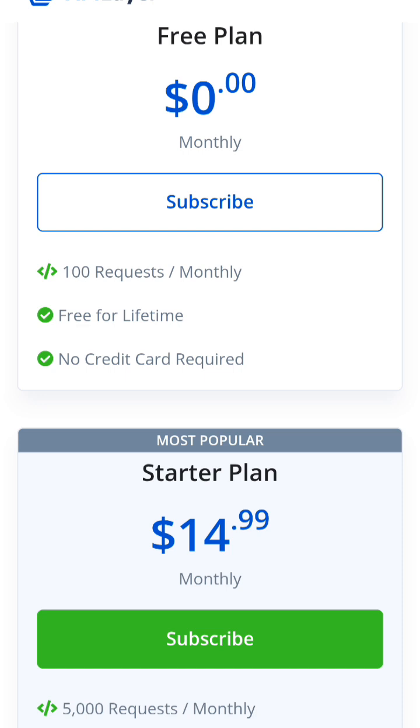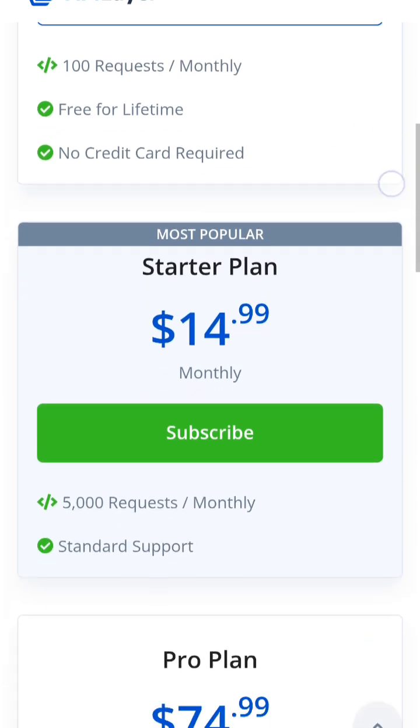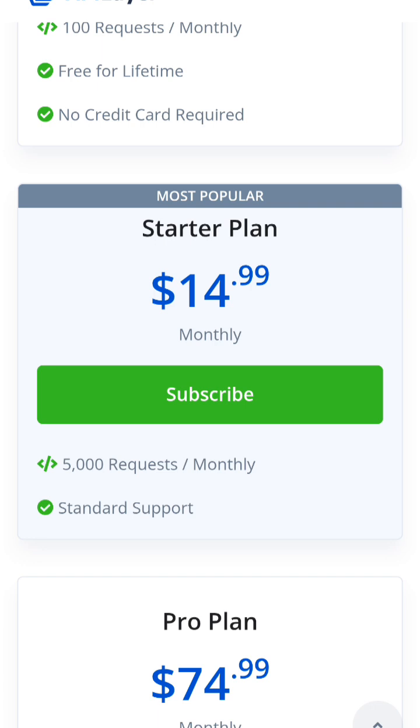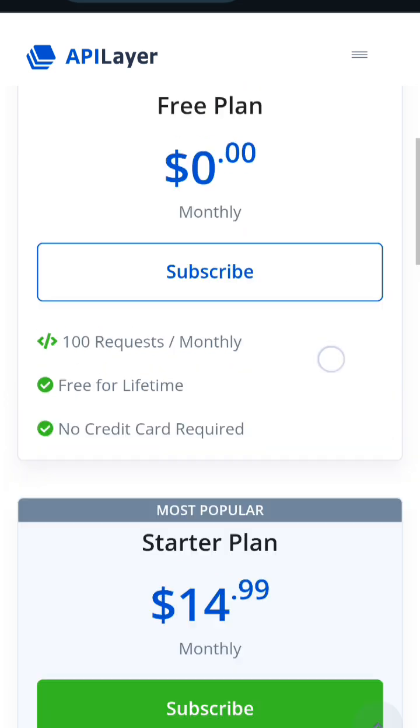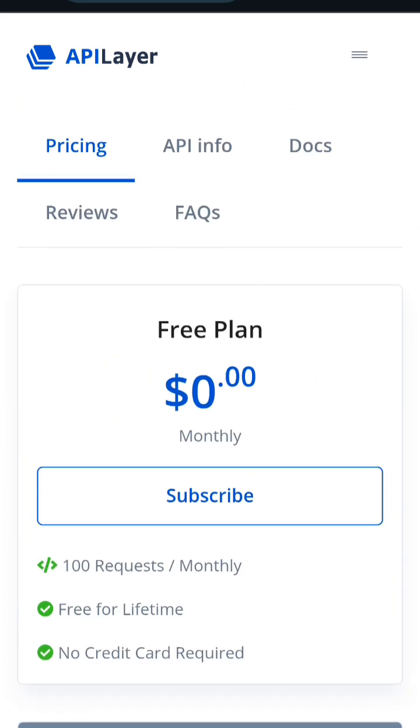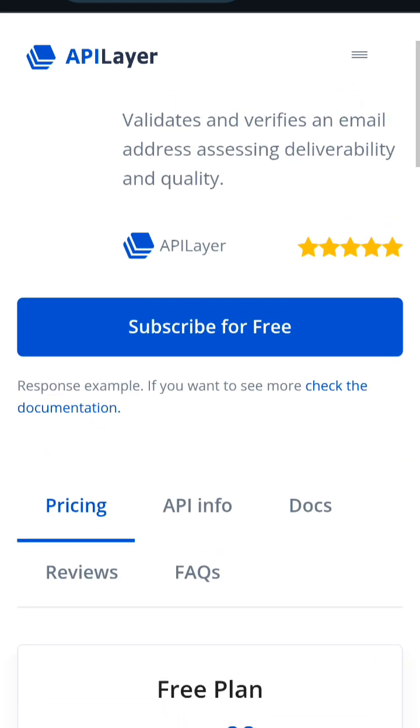By the time you start having enough traffic, you can then switch to the $15 per month plan, which is going to give you 5,000 requests, which I think is all you need to make as much money as you want to make. So that's how the system works. But the free plan works forever. As long as you're still offering that particular service for free, you do not need to pay for it, because you can just be okay with 100 people coming to the platform, right? So this is the API layer that I'm going to be using.